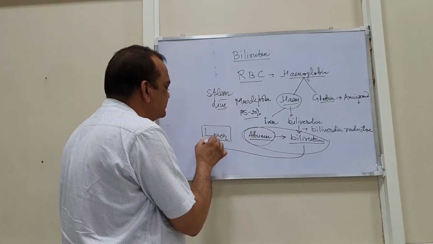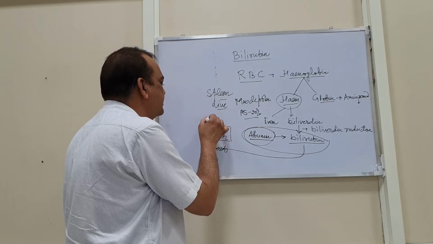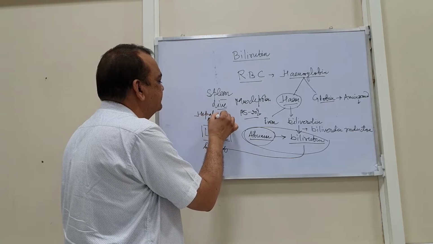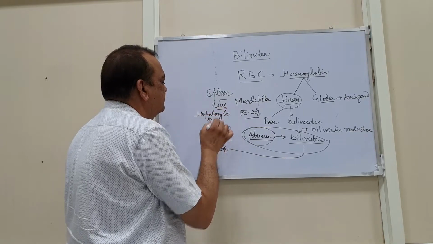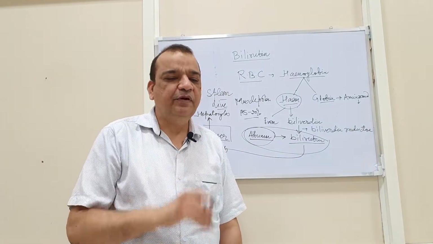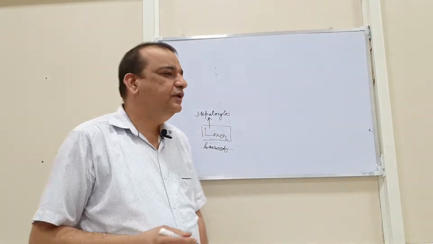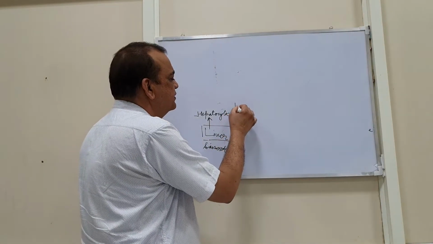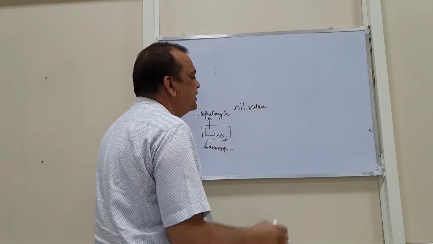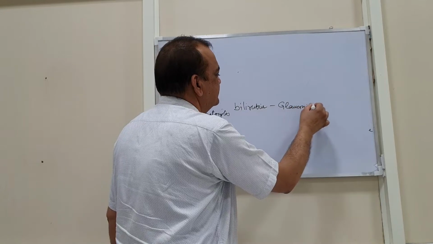From the liver sinusoids, the bilirubin is then taken up by the hepatocytes, or the liver cells. Now in the liver cells, this bilirubin is conjugated with glucuronic acid.